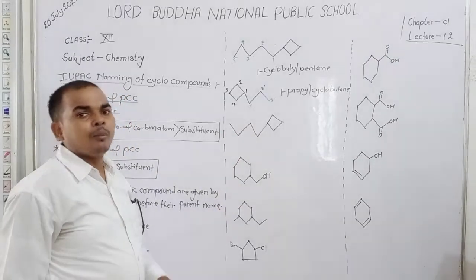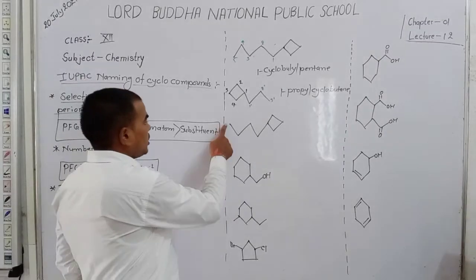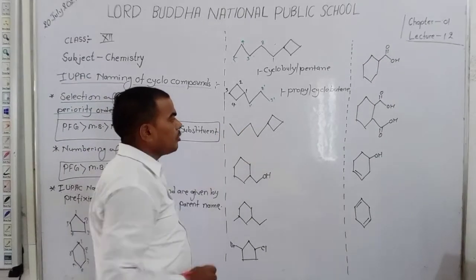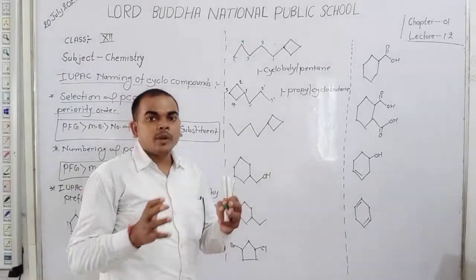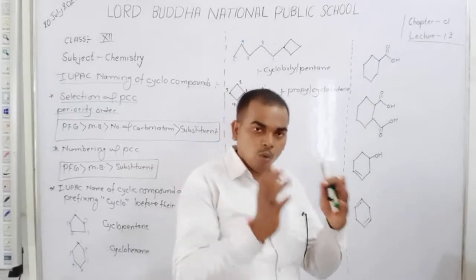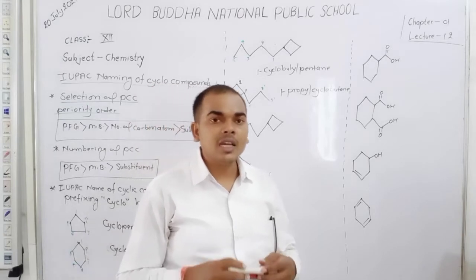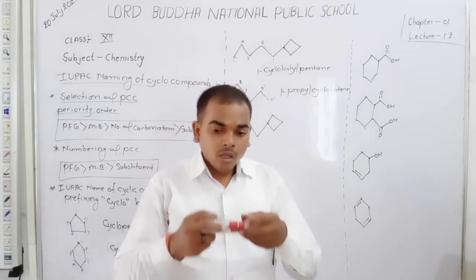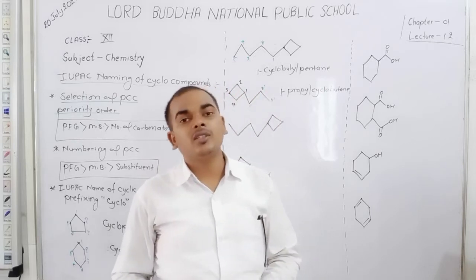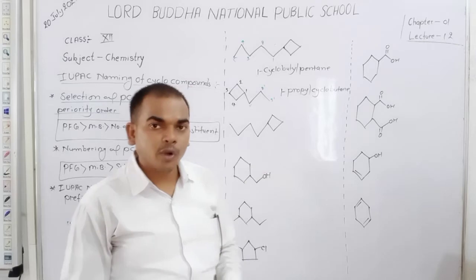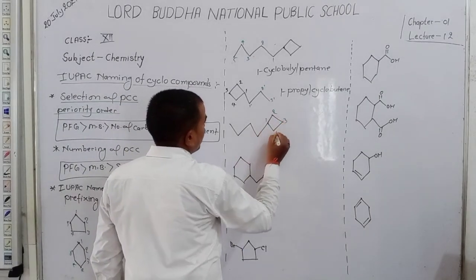Now write the name of this compound. For writing the name, firstly count the carbons present here. 1, 2, 3, 4. Number of carbon 4. 1, 2, 3, 4. Number of carbon 4. When the number of carbons in the open chain and the number of carbons in the cyclic chain are both similar, then the cyclic chain is treated as PCC and the open chain is treated as a substituent. Okay, students. So for writing the name, count here 1, 2, 3, 4. Number of carbon 4.